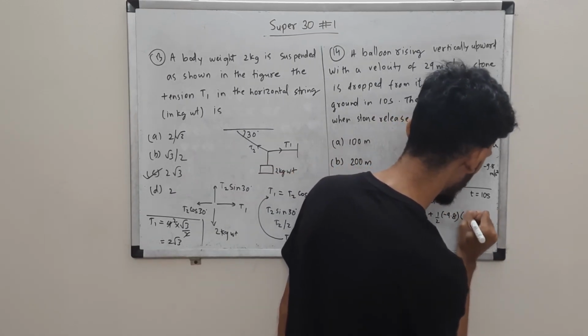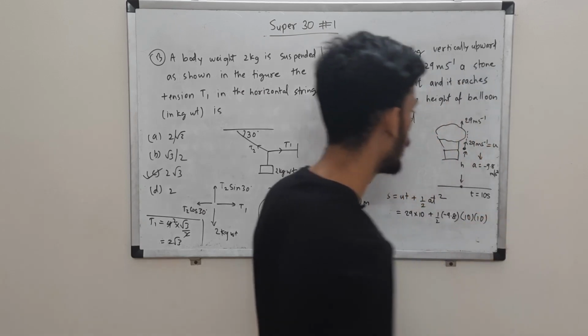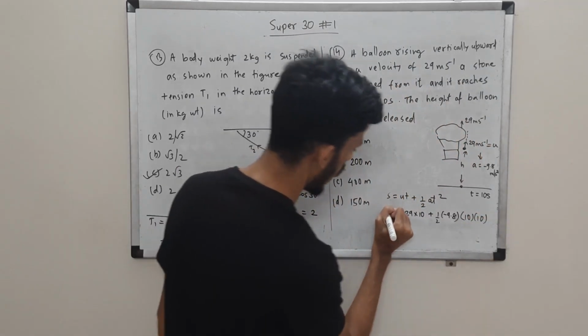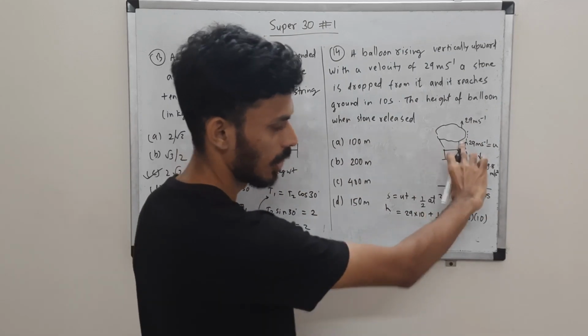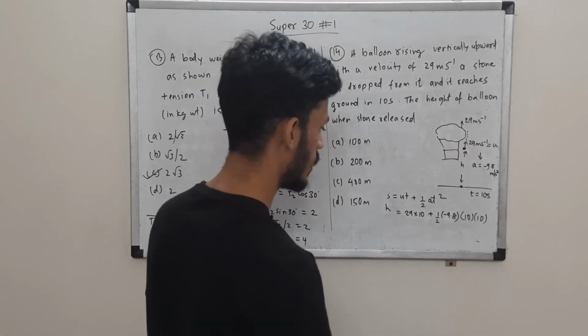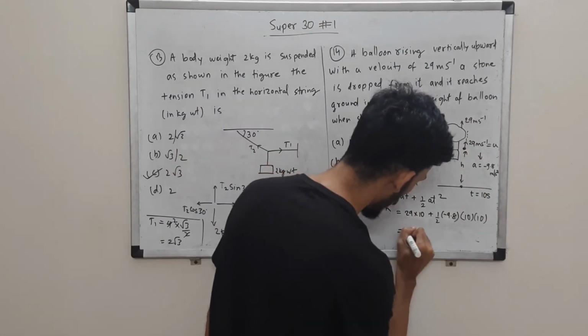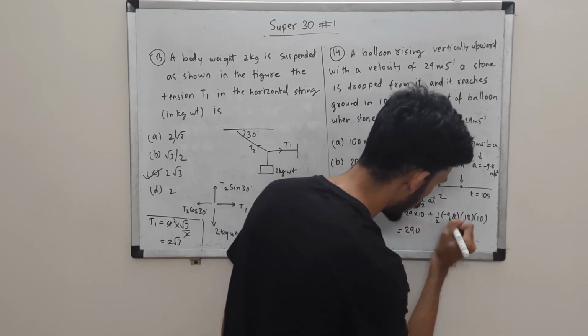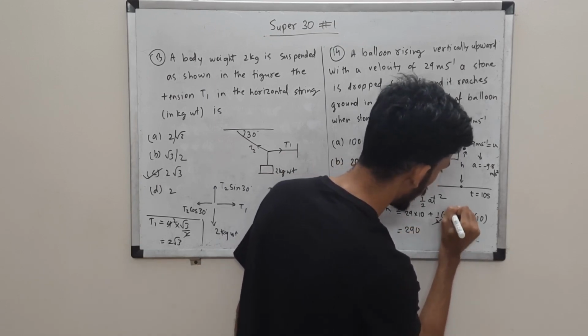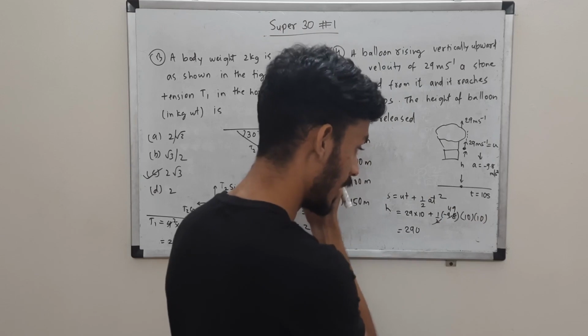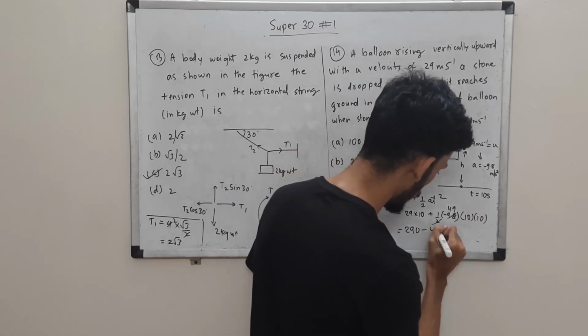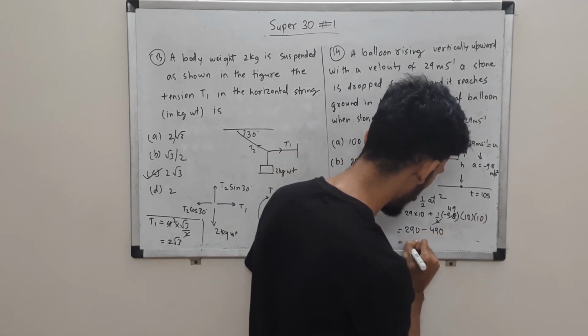Then t square is 10 into 10. S will basically give you h. So here you will get 290 and here 4.9 times 100, which is 490. Minus 490, so that will be minus 200.